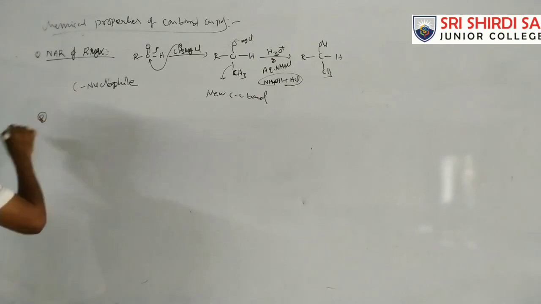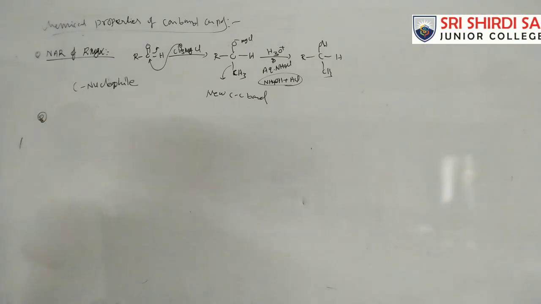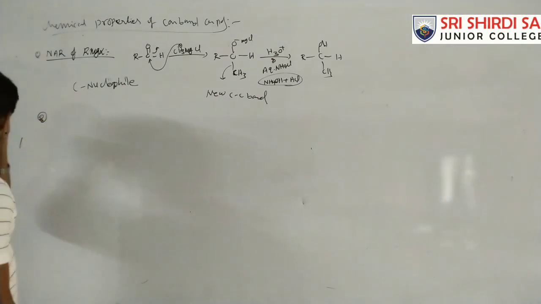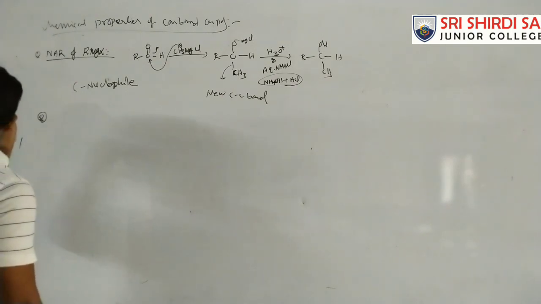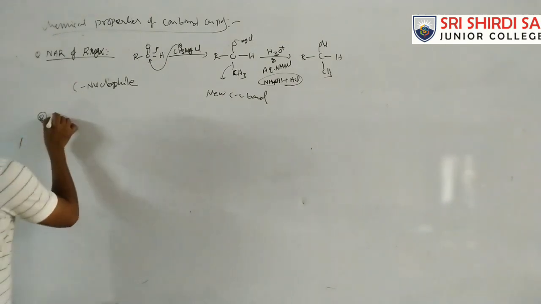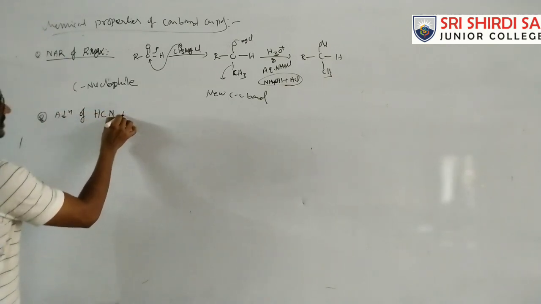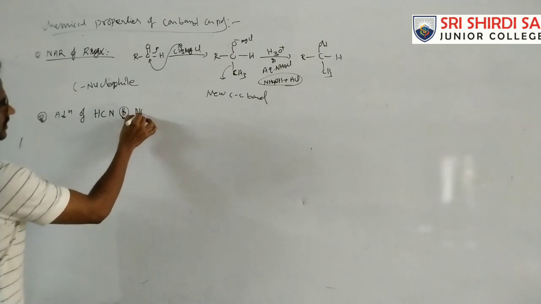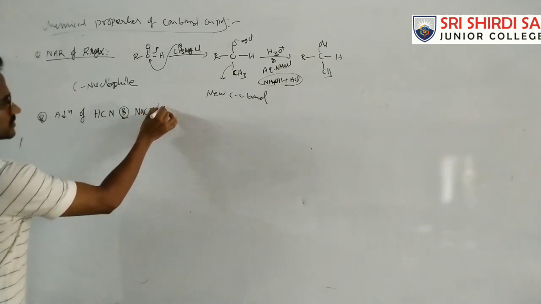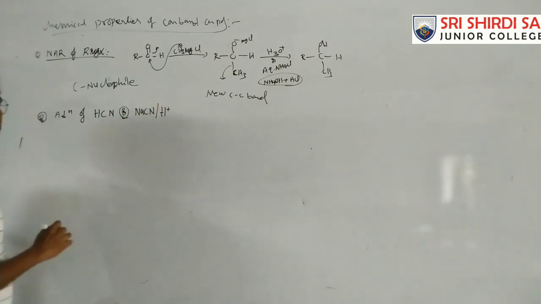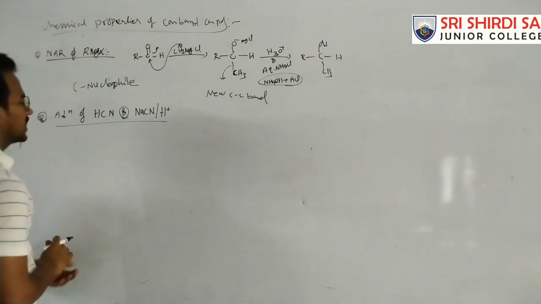Next, the C-C bond. Okay. So next, addition of HCN. This HCN addition you can write like this also: NaCN in the presence of acid. So here, what is the addition of HCN?